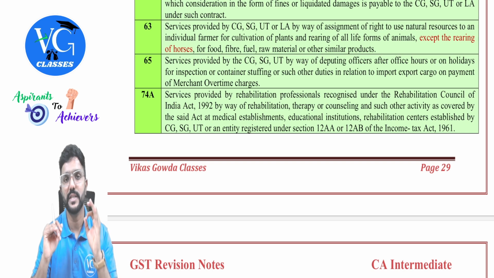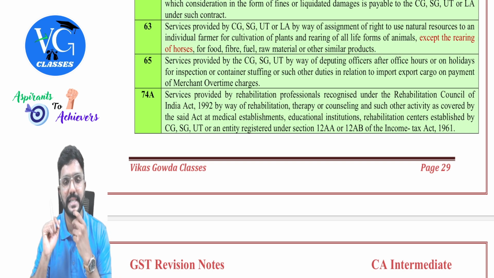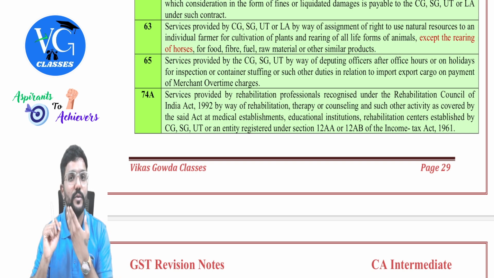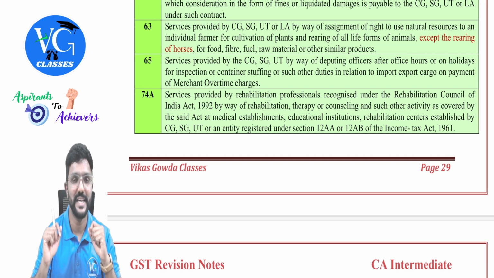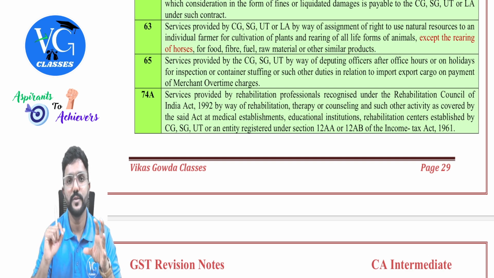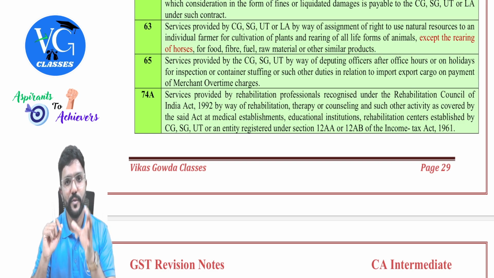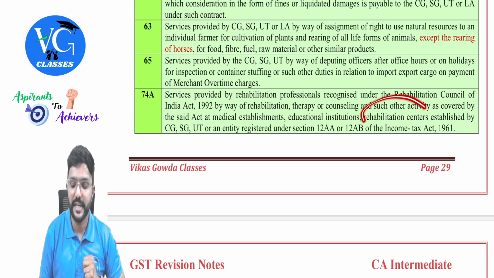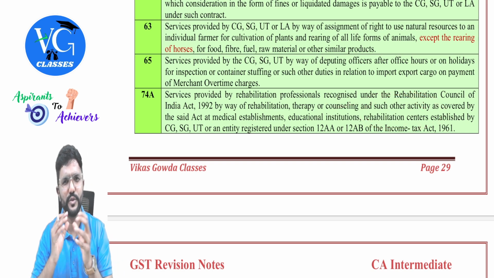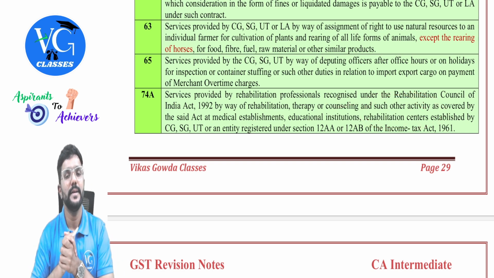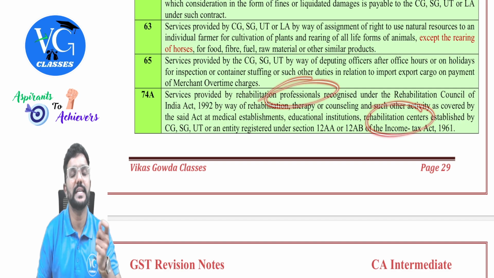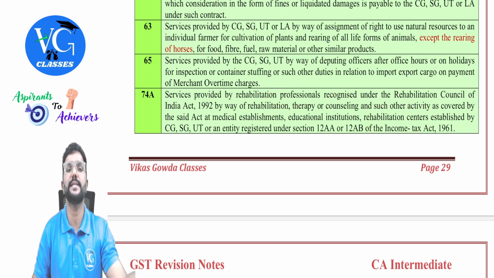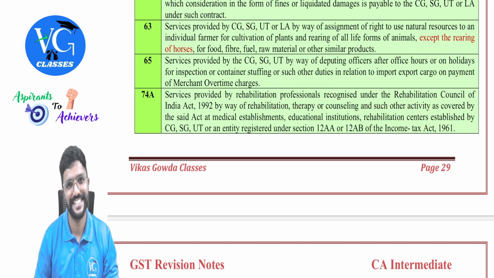If you guys have watched the Sanju movie where Sanjay Dutt has acted, it is a biopic of Sanjay Dutt, and Ranbir Kapoor has acted in it. In that movie, Ranbir Kapoor is admitted to a rehabilitation center to come out of his addiction. So whatever amount that rehabilitation center or the professionals are charging for their services is exempt under GST, guys.